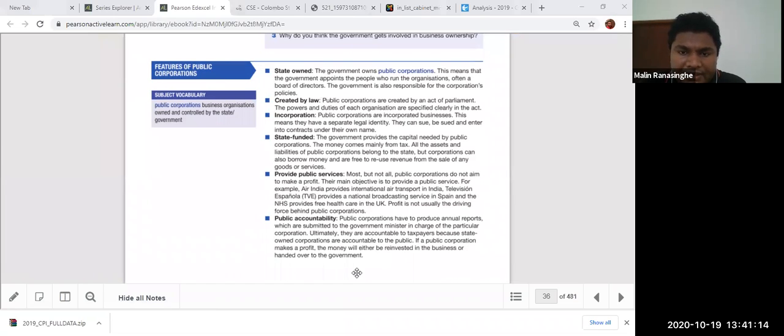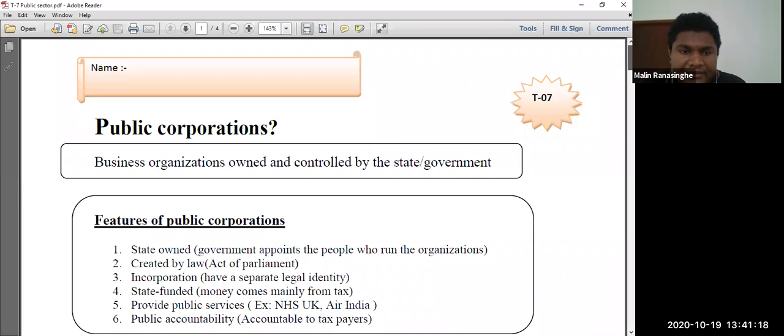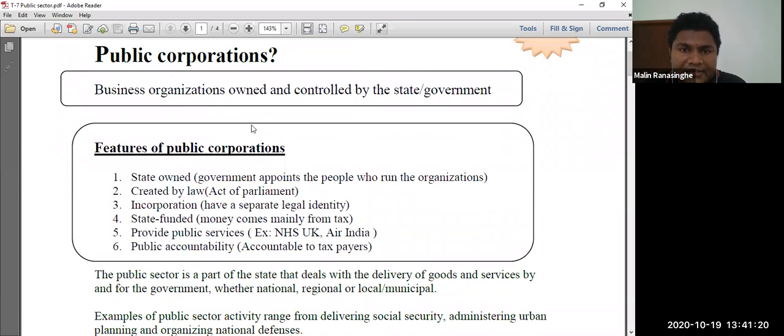In a handout which I uploaded yesterday, you can go through this and find out the features of public corporation. Then on the first page in this box: state owned, created by law, incorporation, state funded, provide public services, public accountability. Right? These are the main things.